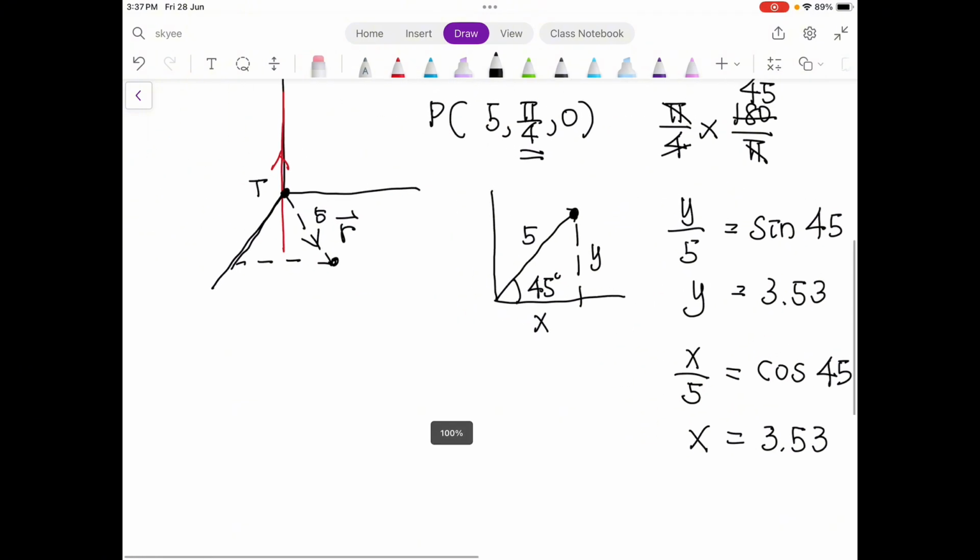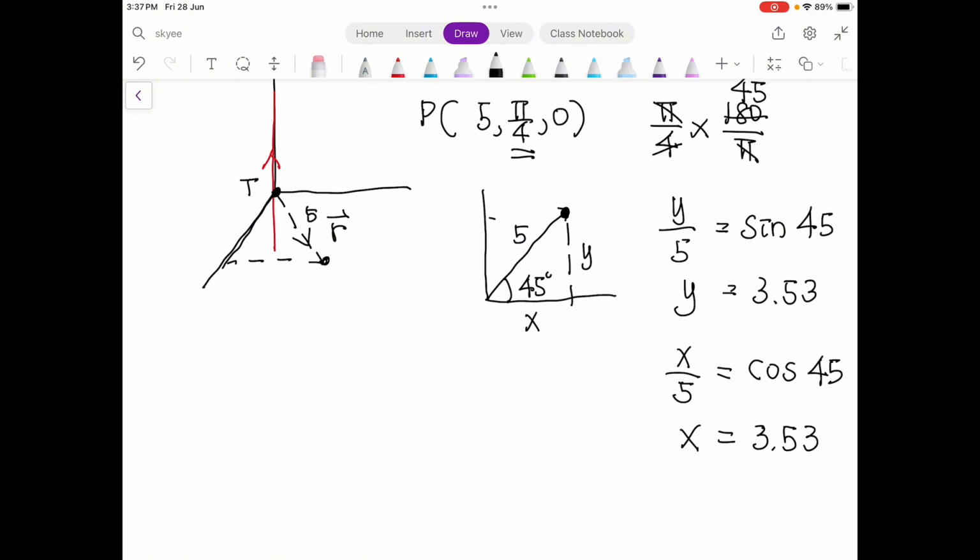Okay, so while you already know the coordinate here, this is the coordinate y, this is the coordinate x. You can proceed to find the unit, the distance. This one will be equals to, but the question is telling us the direction is the phi.